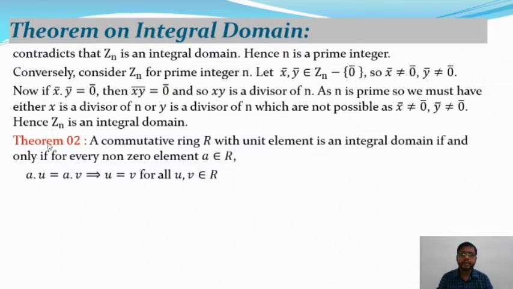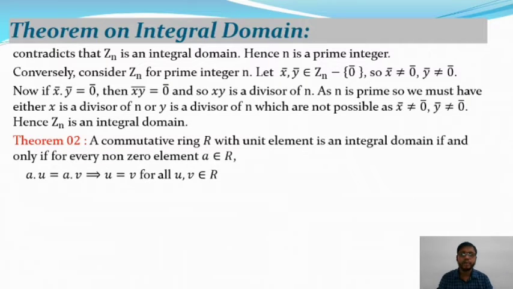And after that we will take a second theorem, statement only. A commutative ring R with unit element is an integral domain if and only if for every non-zero element a belonging to R, a dot u is equal to a dot b implies u is equal to b for all u, b belonging to R. So in that case we can apply the cancellation property.